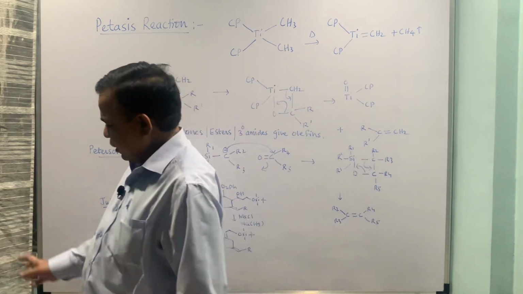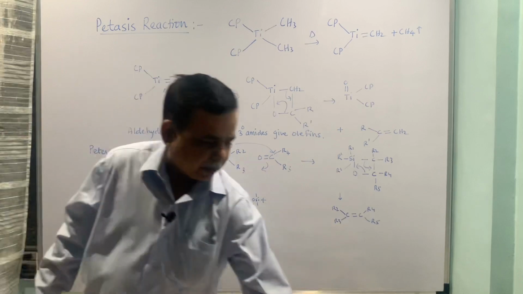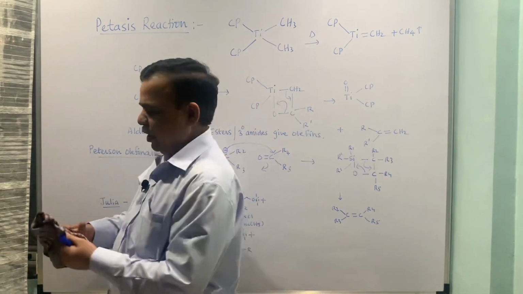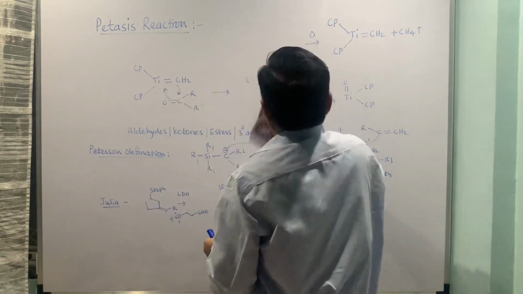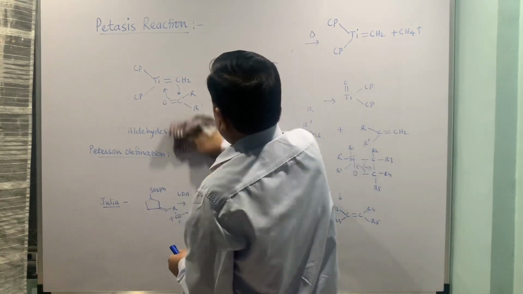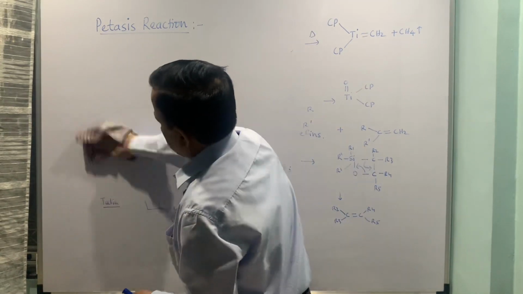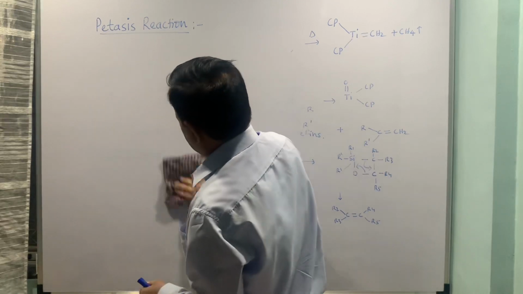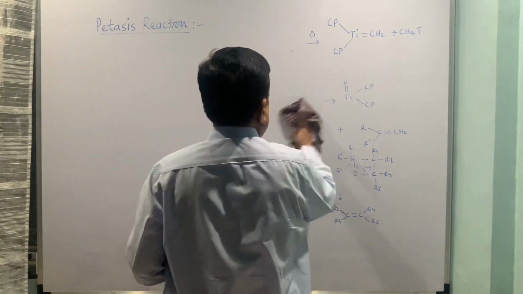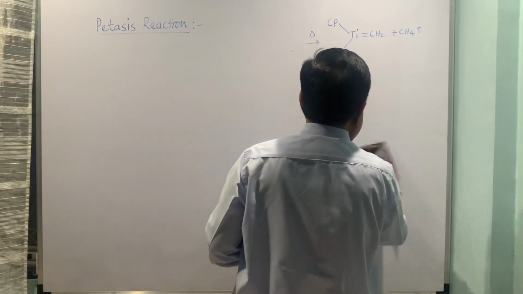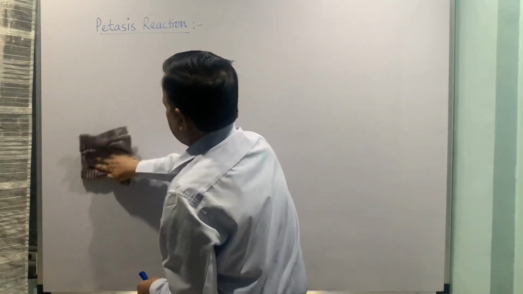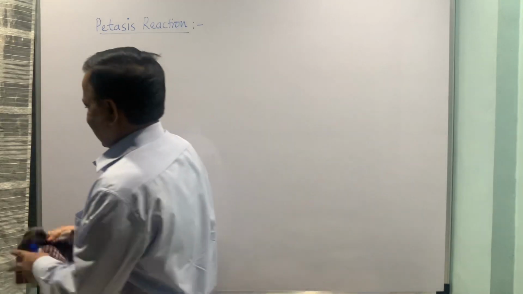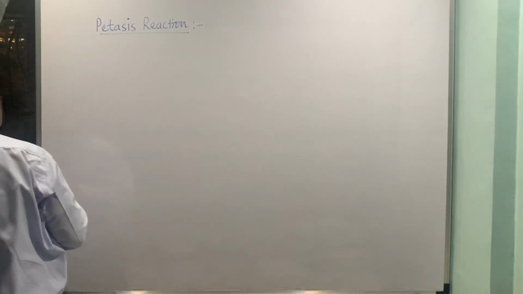The next reaction we will come to is the McMurry coupling. Here once again the titanium reagent is used, and the best part of it is that two carbonyl compounds can be clubbed to form a carbon-carbon sigma bond. So formation of a carbon-carbon sigma bond is a characteristic of this reaction, and that's why this reaction is very useful.